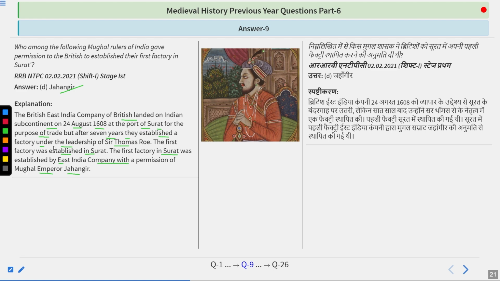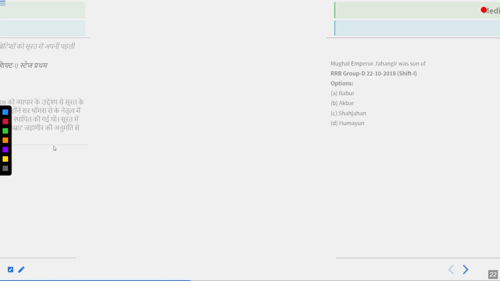And who was the king who provided the dastak to the Britishers? So that was, if we talk about that king, he came in 1717, and he gave the permission to the Britishers because they were providing him health benefits as he was suffering from some illness, and the name was Farrukhsiyar.